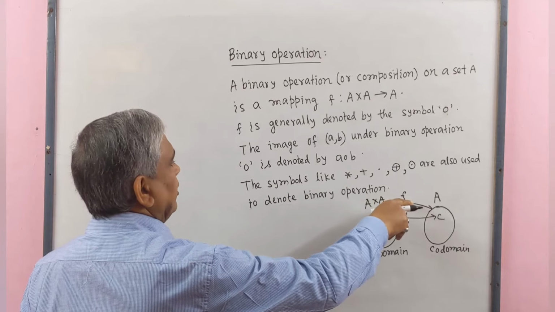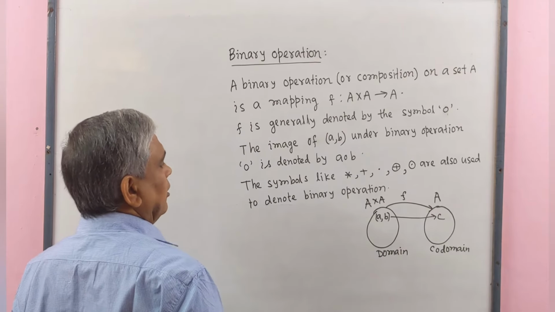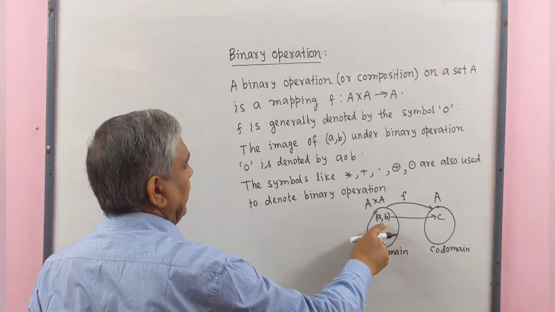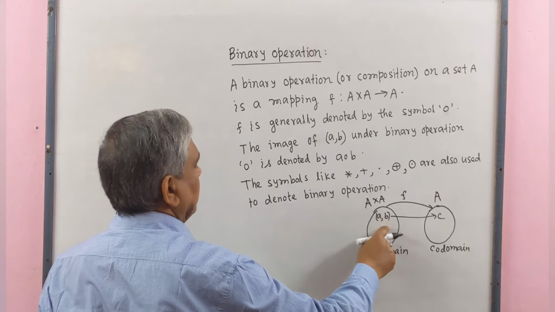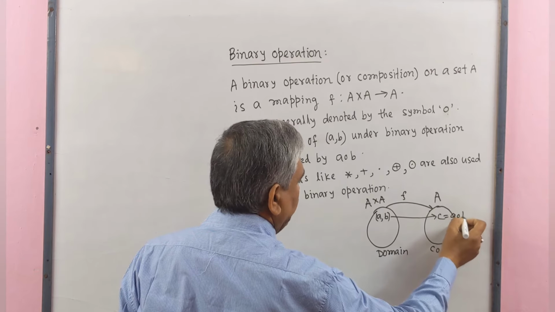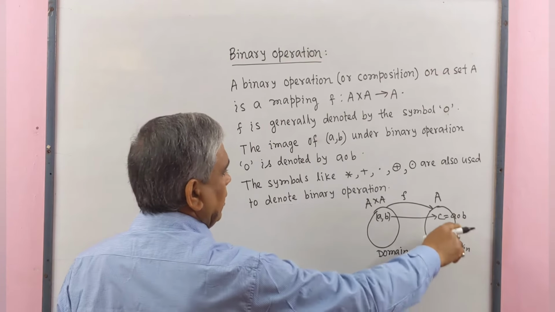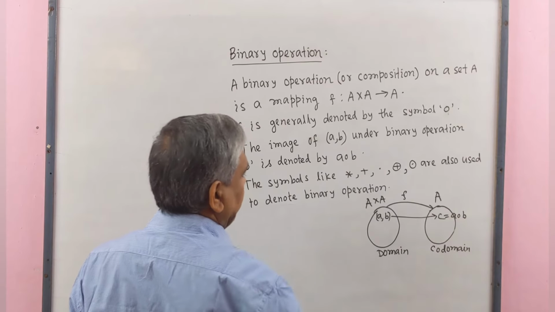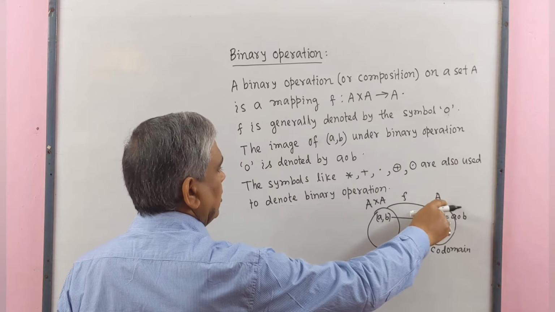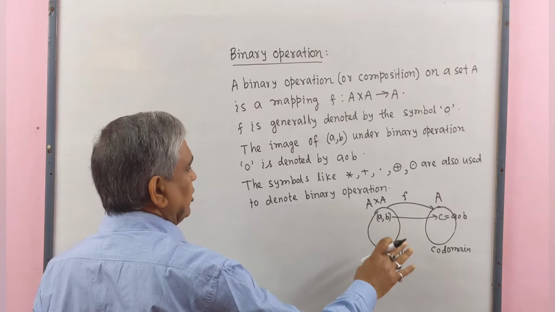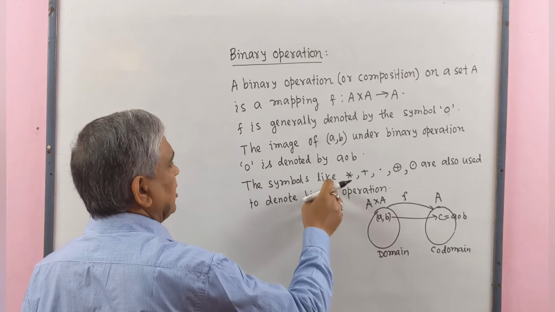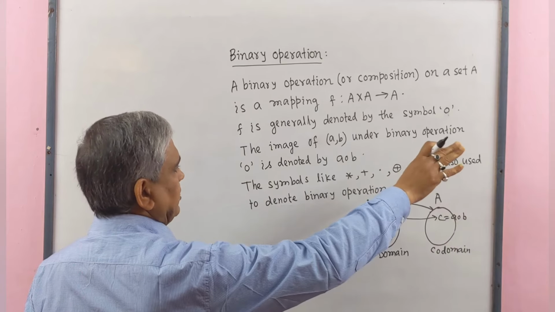F is generally denoted by the symbol O. The image of (a, b) under binary operation is denoted by a O b, and we say a operation b, and this a operation b is a member of set A. We may denote this binary operation by other symbols like star, plus, dot, etc.